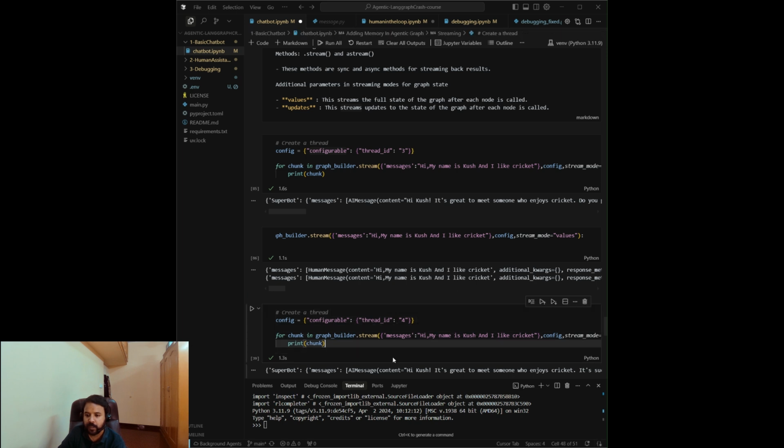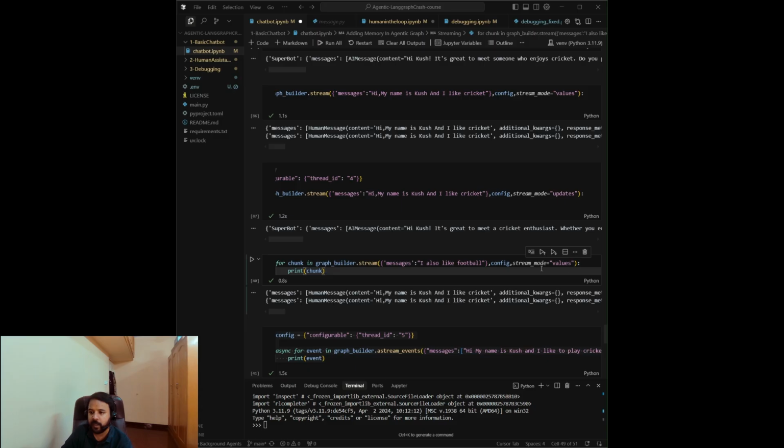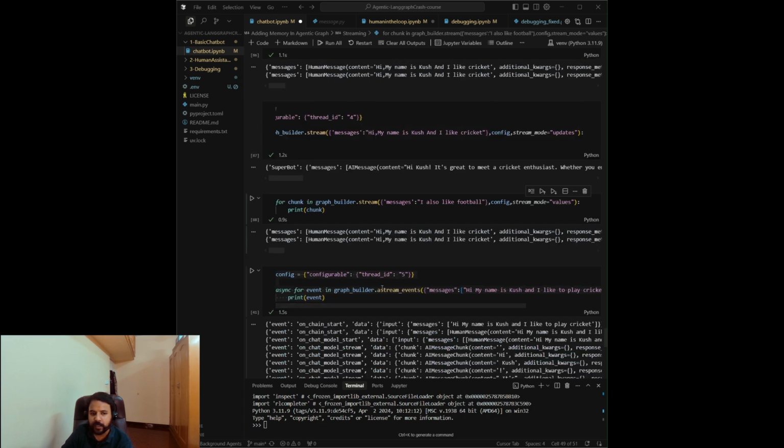Let's take one more example here. We are passing a new thread ID here. It is an AI message, and in values we are passing, I also like football. It will append to the previous conversation: hello, my name is Kush, I like cricket, and into this it will append, I like football also. So we'll get the AI message like this. And then we have a stream method.